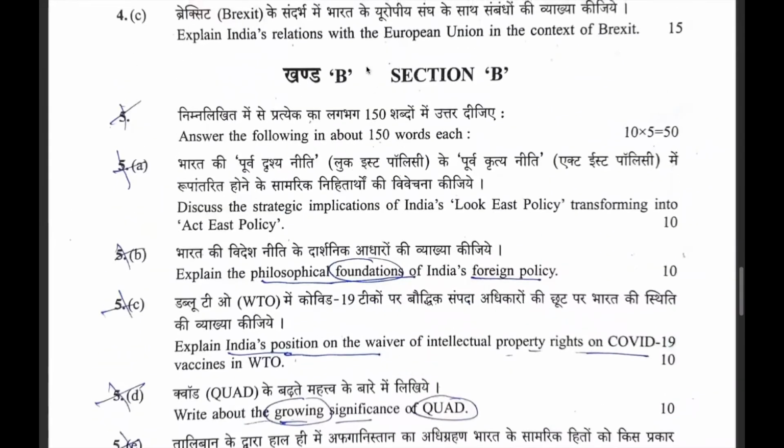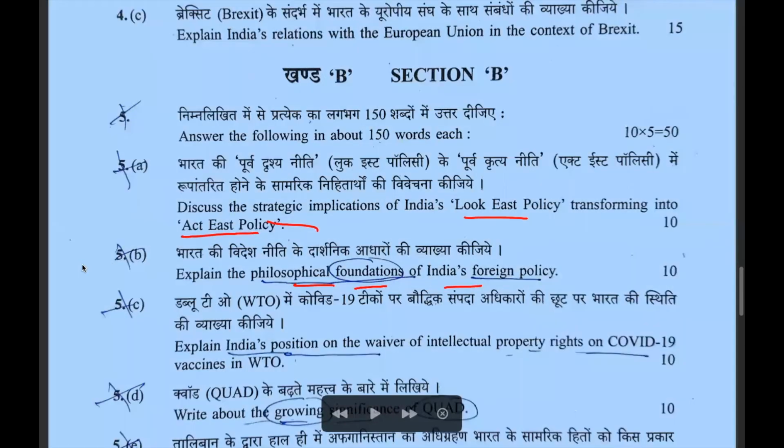Now in paper 1 part B, they have asked about the strategic implication of India's Look East policy and how it transformed into the Act East policy. Direct question. They have asked the philosophical foundations of Indian foreign policy. Philosophical foundation means the role of the Buddhist tradition, the role of Gandhiji, the role of Panchsheel, the role of the various historical traditions, or the role of various cultural impacts that we have in our foreign policy.